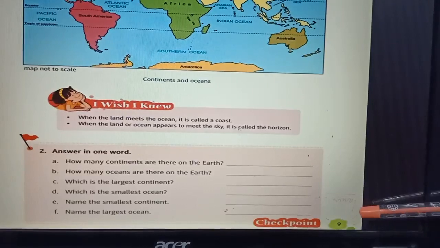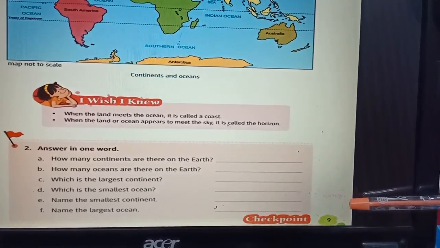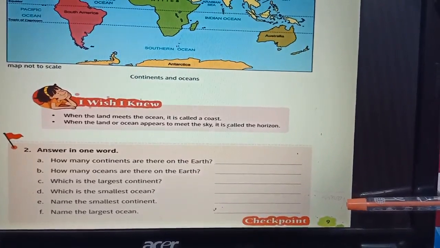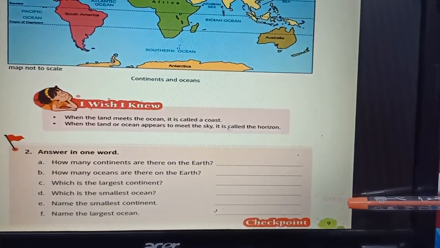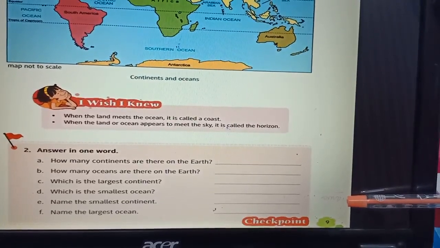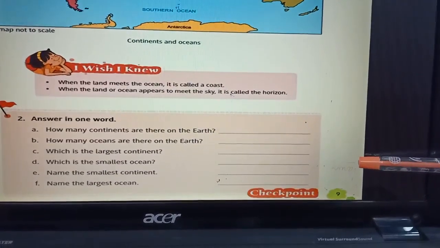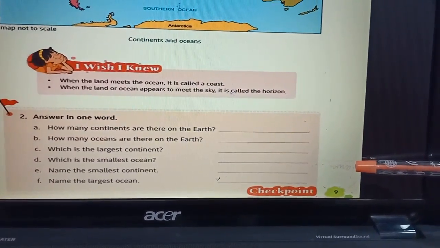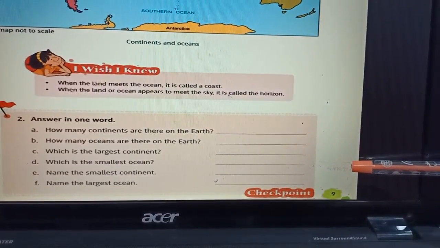Let's discuss the answers. A. How many continents are there on the earth? Students, can you tell me? Yes, there are 7 continents on the earth. B. How many oceans are there on the earth? Students, can you tell me? There are 5 oceans on the earth. C. Which is the largest continent? Can you tell me, students? Asia is the largest continent.